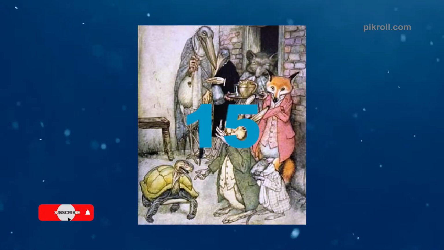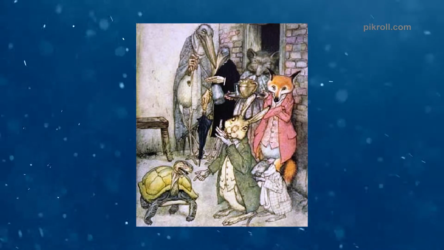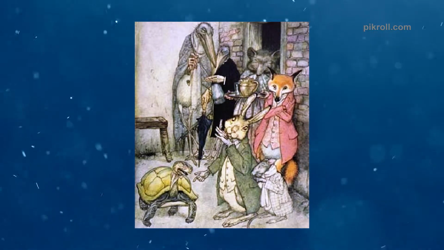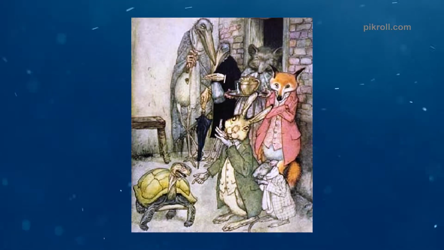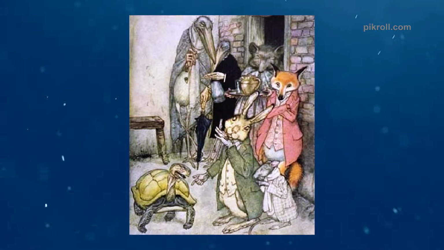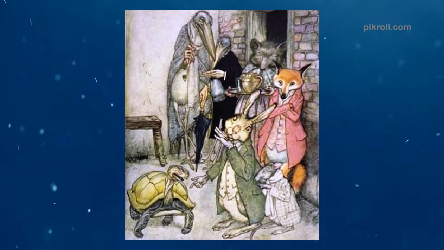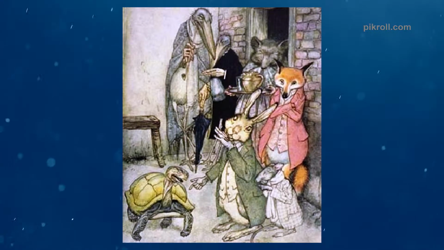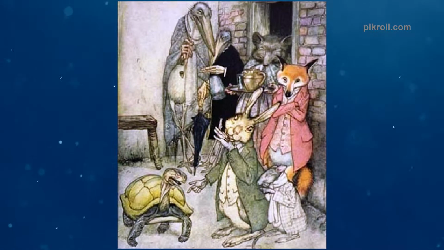Number 15. The Tortoise and the Hare. The Tortoise and the Hare is not exactly a fairy tale. It's a fable by Aesop, a storyteller as well as a slave. In the fable, a race is set up between the hare and the tortoise. Although the tortoise is so slow, he wins the competition. By the story, Aesop tries to give a message that slow and steady wins the race, like the slowest tortoise.